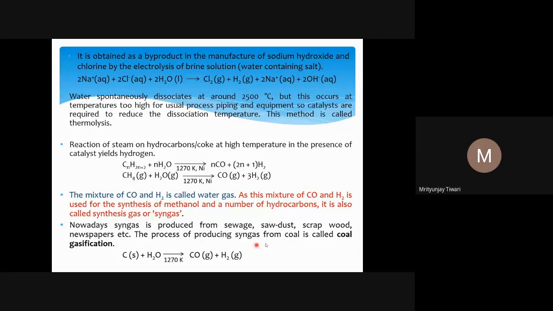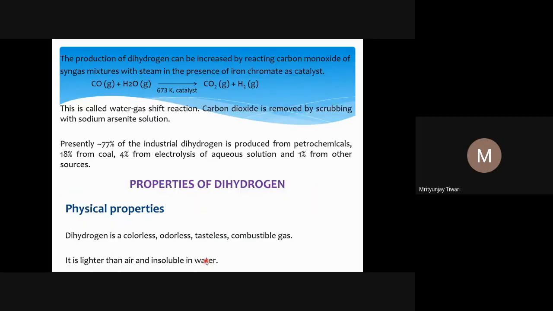So the process of producing syn gas from coal is called coal gasification. You can also produce the syn gas, CO plus hydrogen, from coal, and this is one method that we use in India because we have coal. We do not have much petroleum, but we do have coal, so we use this method. Because of this method, to obtain hydrogen and some energy, we are also producing some pollution, because CO and other things are also produced when you burn coal.